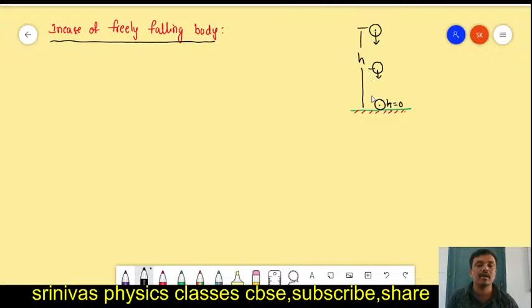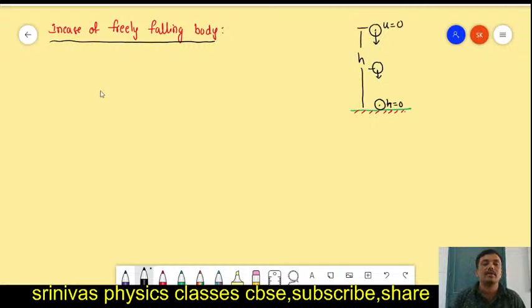At the start you dropped it, so the initial velocity is zero. But while falling down, its velocity increases because of the earth's attraction force.